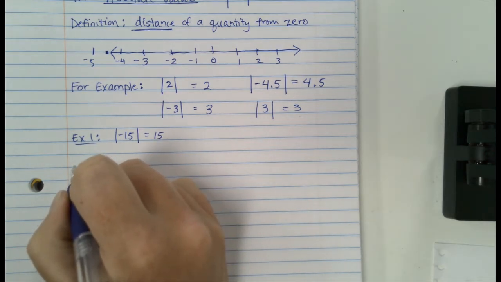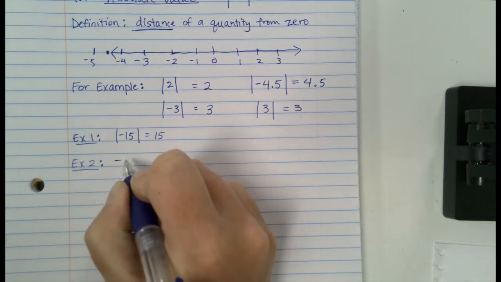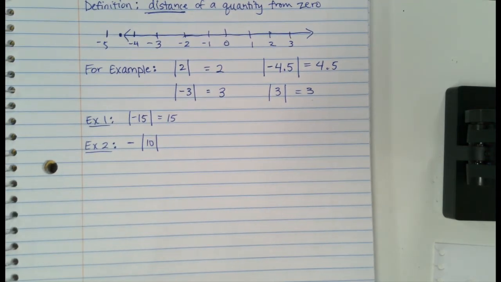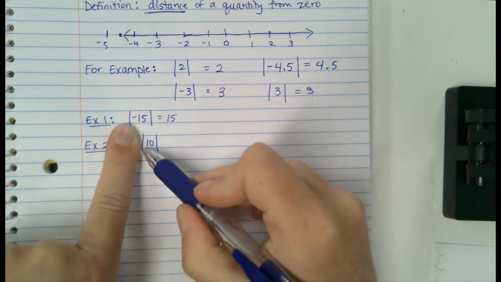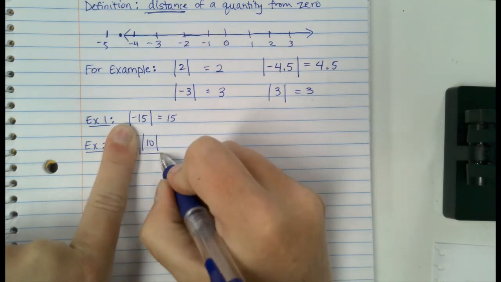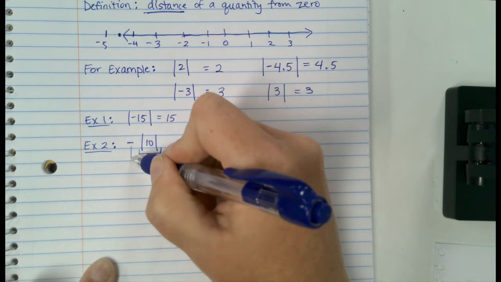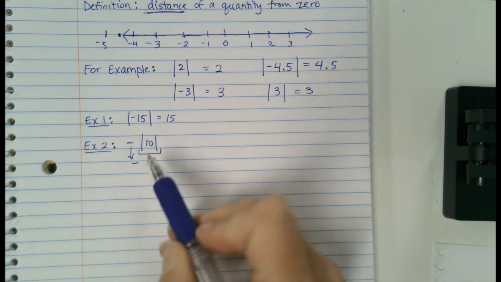All right, I want to show you a little bit of a tricky one. What if I said the negative absolute value of 10? Okay, think of absolute value sort of like parentheses. You look there first. You ignore anything outside of the absolute value. So this negative sign, I'm going to ignore it for a little while. What is the absolute value of 10? 10, right? So this right here gives me 10. 10 is 10 units away from 0. But I'm going to bring down my negative sign. So the negative absolute value of 10 is actually negative 10.